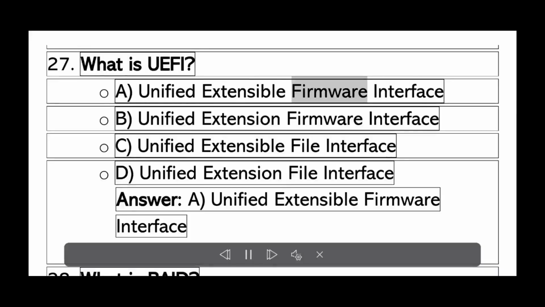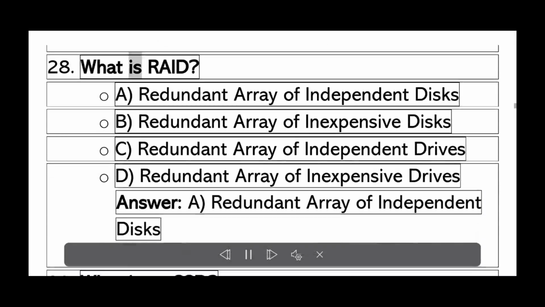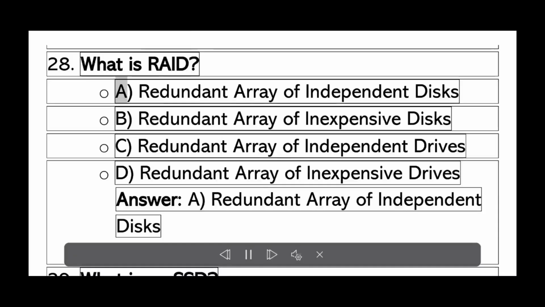What is UEFI? A. Unified Extensible Firmware Interface. B. Unified Extension Firmware Interface. C. Unified Extensible File Interface. D. Unified Extension File Interface. Answer A. Unified Extensible Firmware Interface.